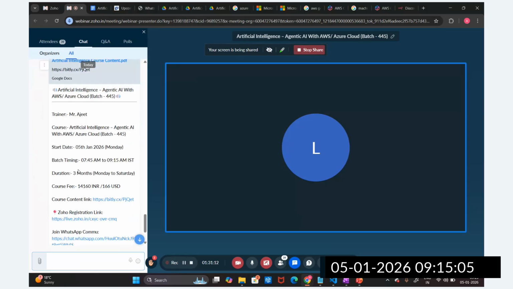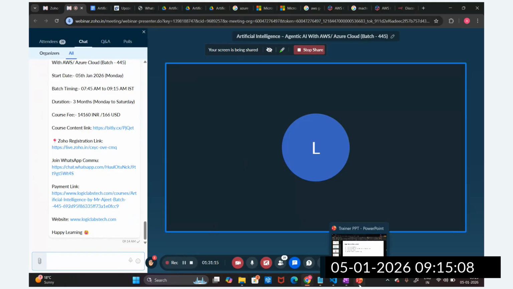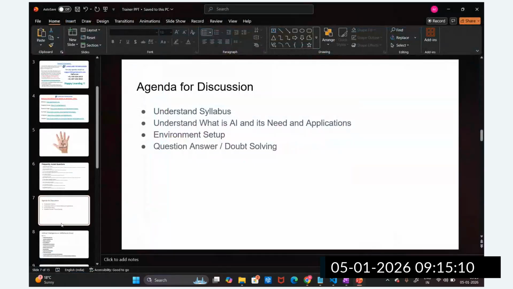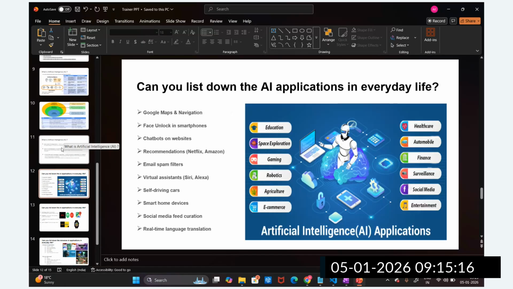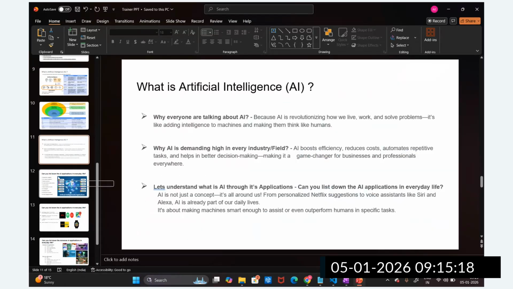So now you can see, guys, we are going to understand, I will not take much time, what the applications of this AI are. Everyone is talking about this AI, because this is a revolutionary field, guys, and we have to work in this field. As of now, most of the industries and most of the domains are interested in solving their problems with the help of AI automations.